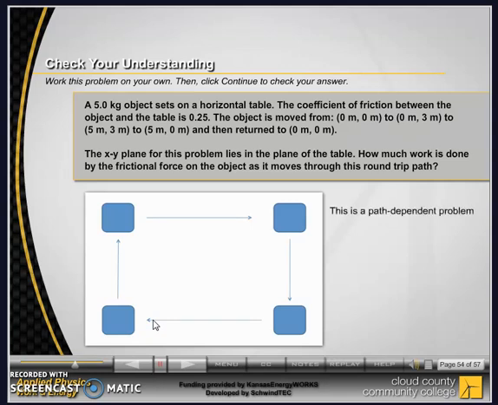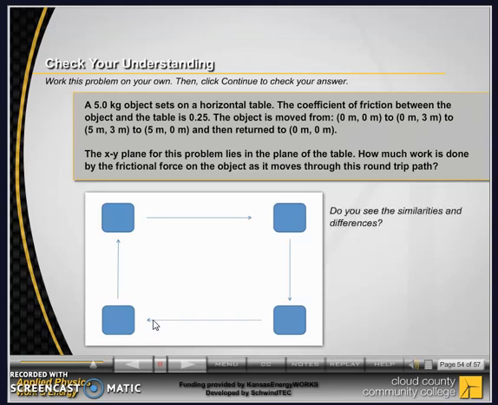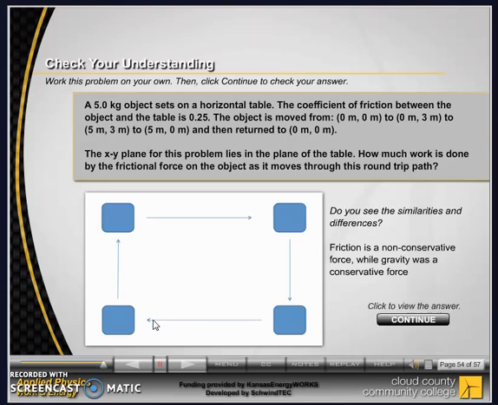This is a path-dependent problem. You will need to know the force and the entire distance traveled, not the displacement and not just the motion up and down like the previous problem. Do you see the similarities and differences? Friction is a non-conservative force, while gravity was a conservative force.